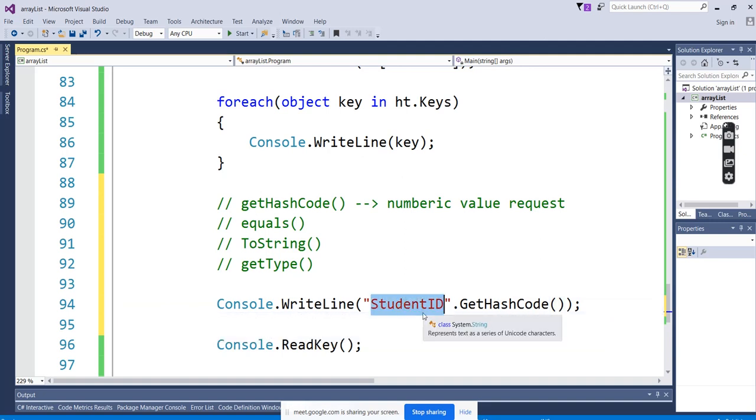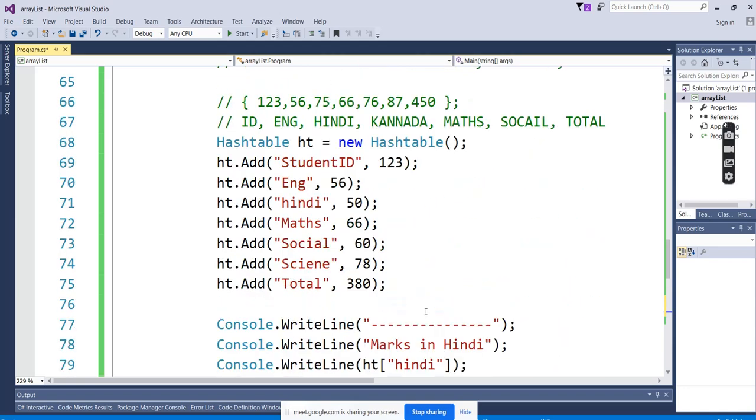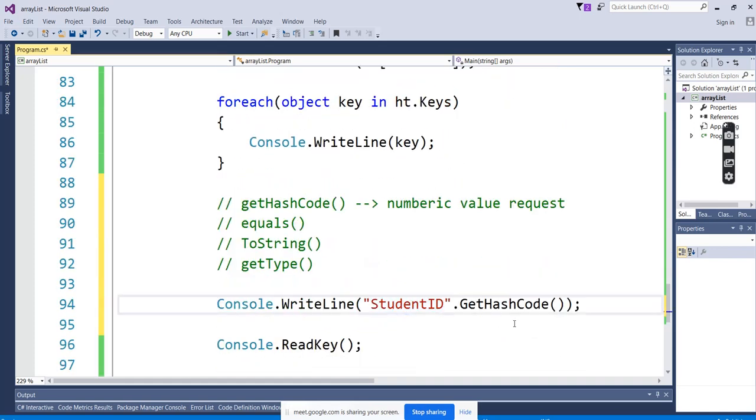What hash code value will be there for the student? Because in the hash table, the student ID is there, but it's not coming in sequence. It's coming in an unordered manner, because it's not stored by index like an array list, 0 1 2 3 in sequential order. Here the key is customized. When it is customized, the compiler doesn't store what we have given; it converts it into hash codes. To what code is it converting?